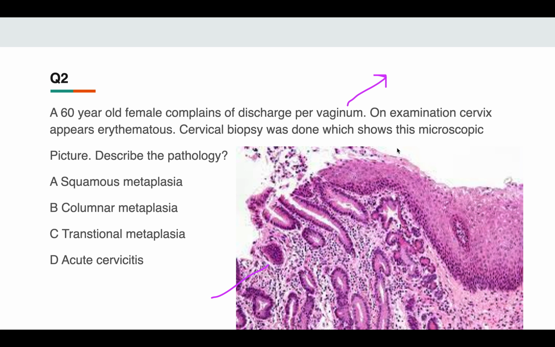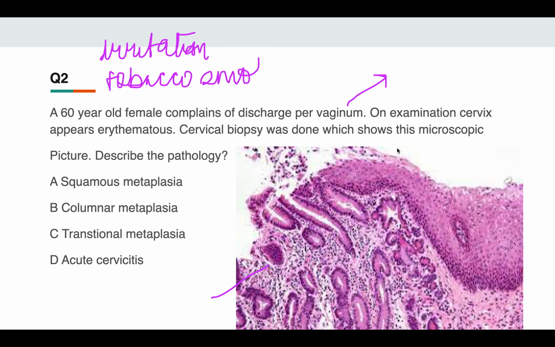Describe the pathology. Before discussing the answer, you should know two or three things. Whenever there is irritation in the body, or exposure to any chemical such as tobacco smoke, the normal lining epithelium, if columnar, will change to squamous epithelium.